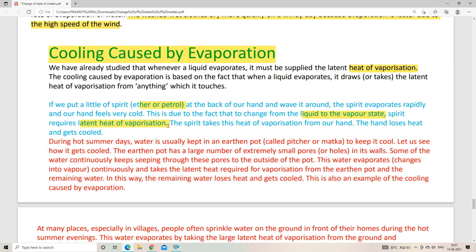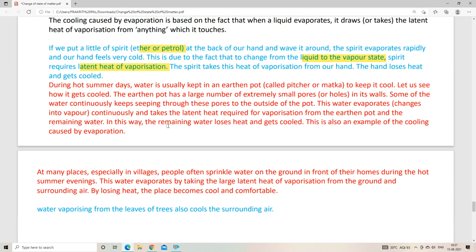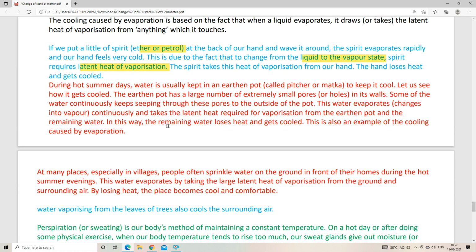During hot summer days, water is usually kept in an earthen pot. So this may be a question: why during hot summer days do we keep water in an earthen pot? An earthen pot is also known as a pitcher or matka. There was a huge use of matka or pitcher during ancient days. Till now we also use them during summer days. Water is usually kept in a matka to keep it cool. Now we have to know what is the reason behind that.